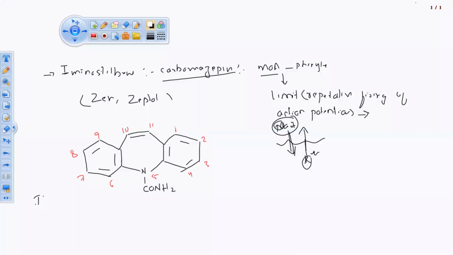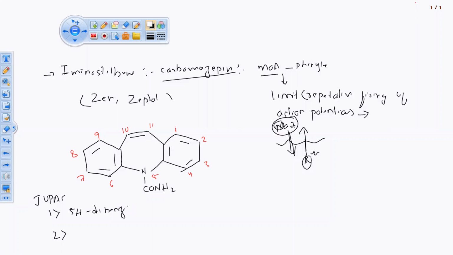So IUPAC name, okay, it's very easy. On 5th position, we can write the IUPAC name in 2 ways. Both ways I'm going to show you. On 5th position, 1H hydro. Okay, 1H hydro. 2 benzene rings are there. So I'm going to write dibenz.